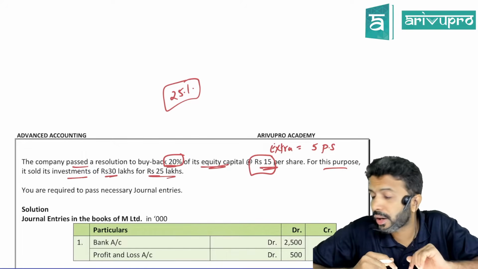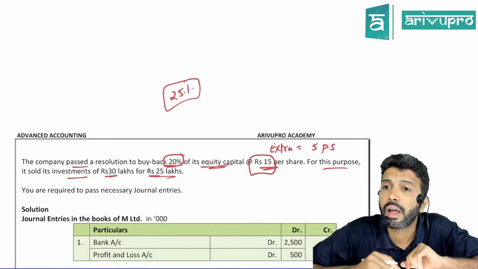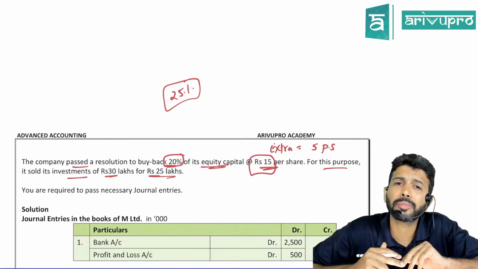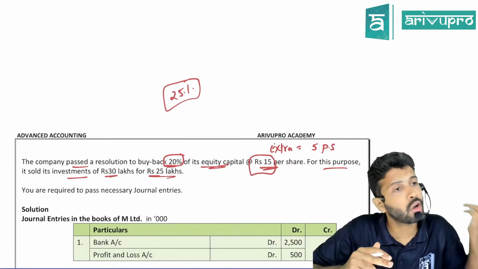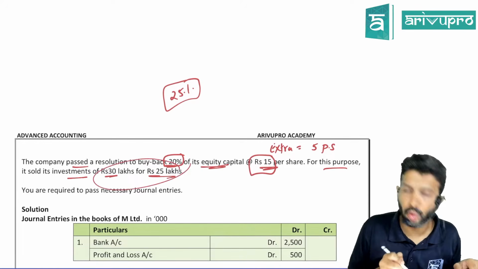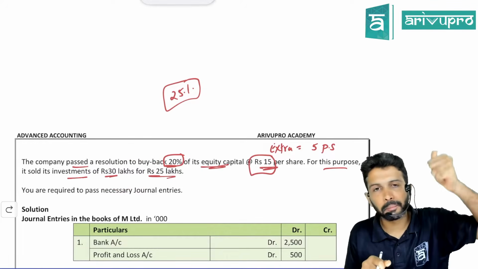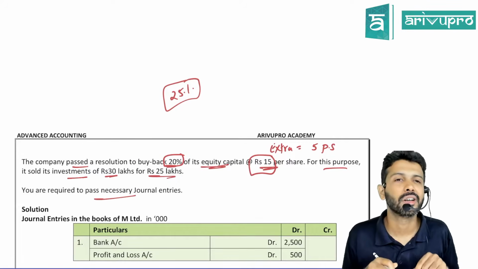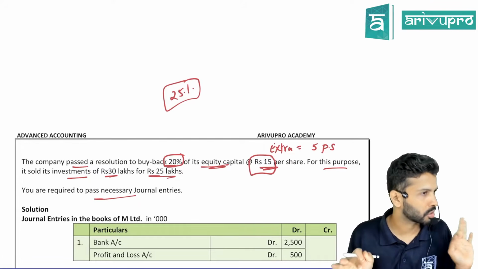To pay money to equity shareholders, the company requires money. If they have less money, one of the ways to raise money is to sell off some of the assets or investments, which they have done over here. Some investment, they have sold it off. That's all. So they've done a buyback and they've sold some investment. All you need to pass is a journal entry. Very, very basic question.